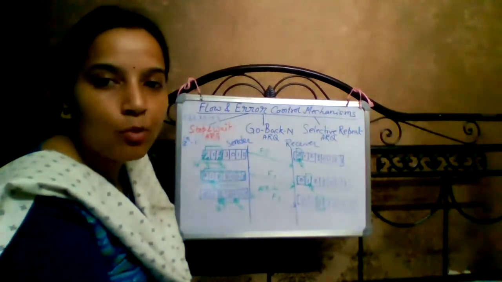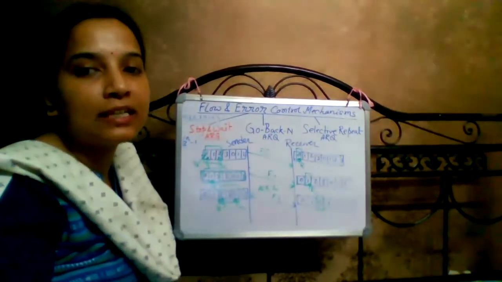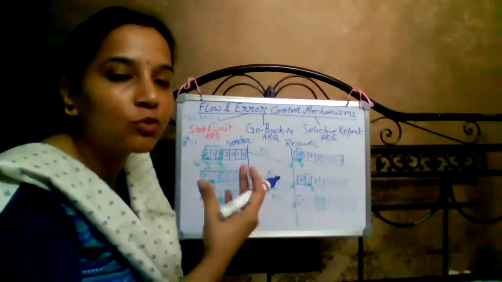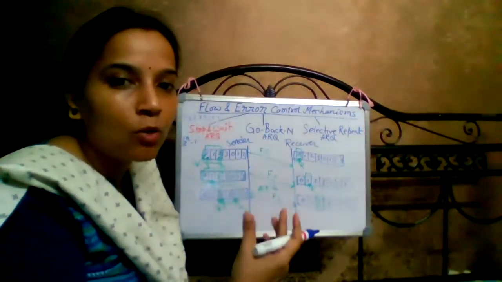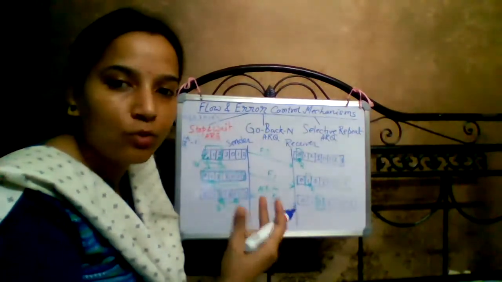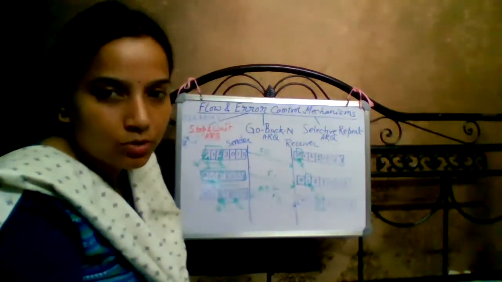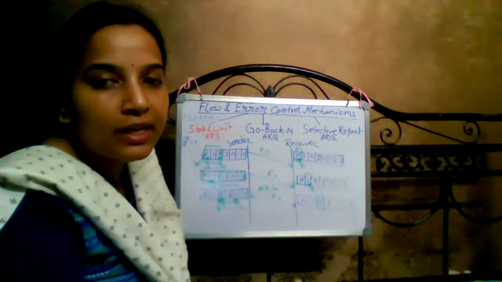In the receiver side window, there is only one variable, R, since the window size in Go-Back-N ARQ is 1. The value is R equal to 0, which means the receiver is expecting frame number 0.